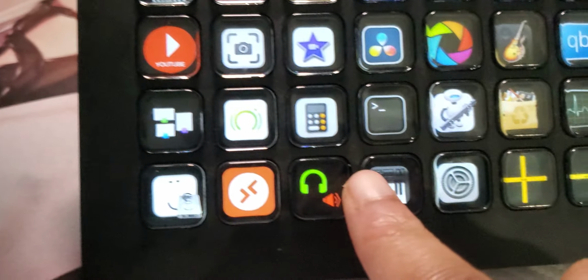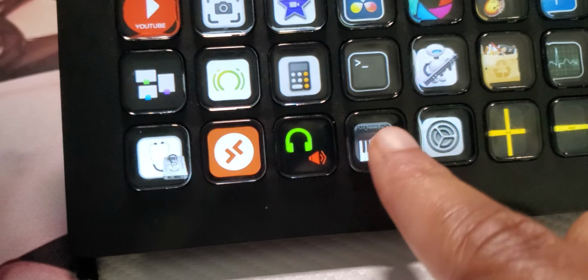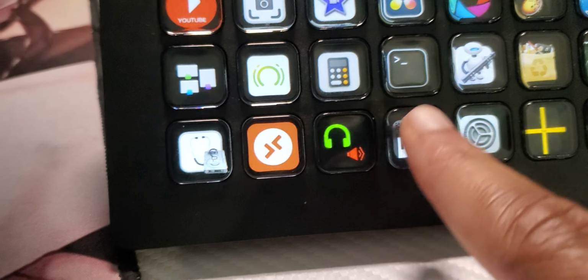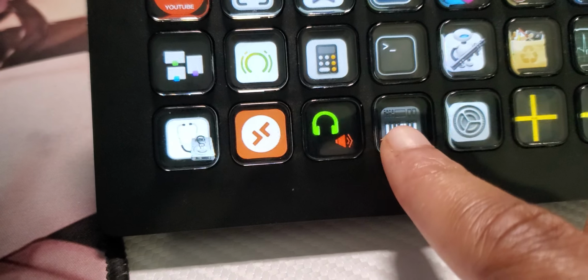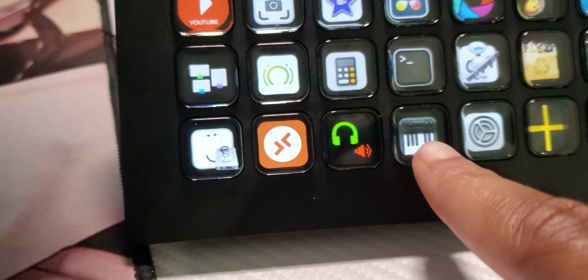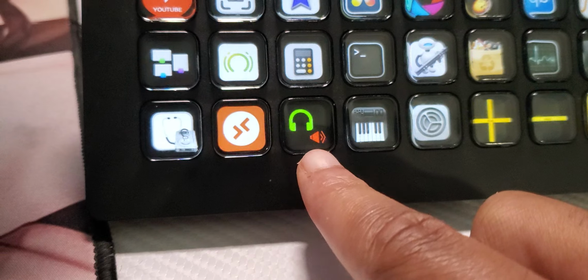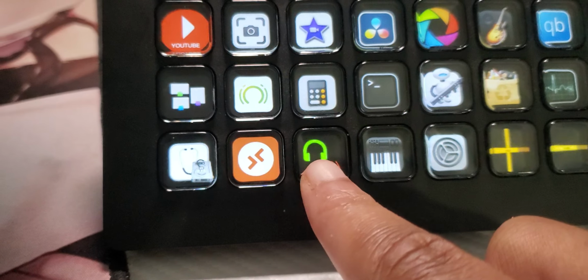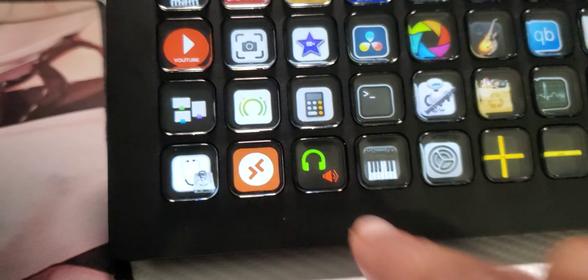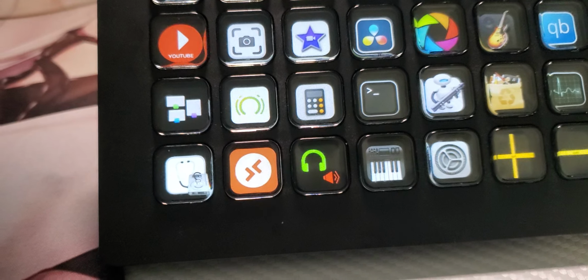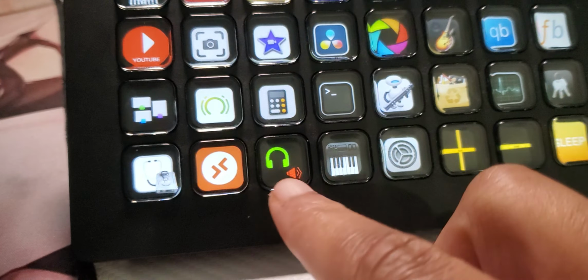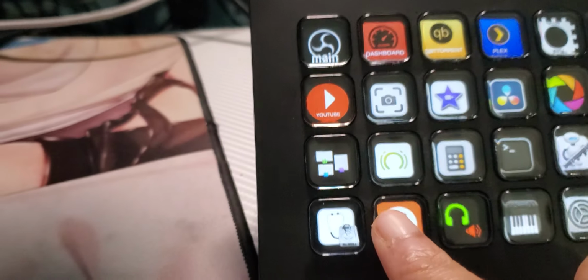This is for system preferences. This is for sound because I actually usually access it when adding new stuff with Loopback. And then this is just audio switches from my Mac speaker to my headphones. So there's sometimes I don't want to wear headphones and I want to just listen to the sound through the speakers. This is for accessing Windows